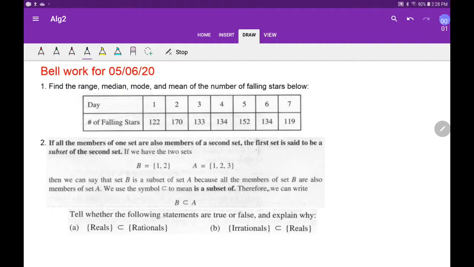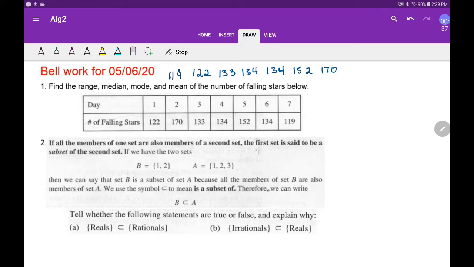For our bell work, we're going to work on a little statistics here. The range is the biggest to the smallest, and we're looking at these falling stars. I think the first thing we should do is rank them from the smallest to the greatest. Looks like 119 is the smallest, and then 122 would be next. Looks like 133. 134 happens twice. And then 152 and 170.